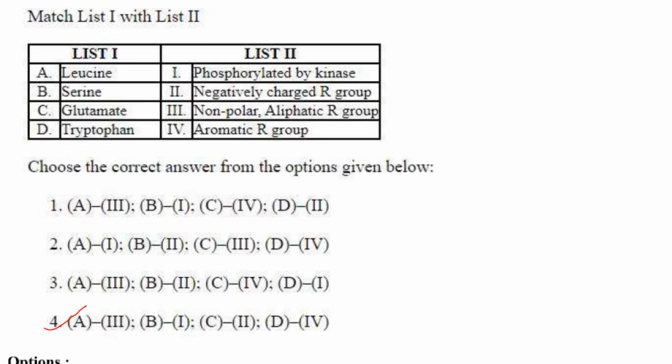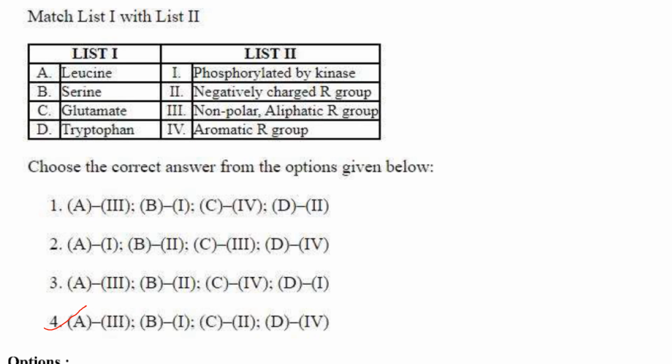Again match the following. Leucine. Leucine is what type of amino acid? It is a non-polar aliphatic R group. So A3. Okay, A3 is found everywhere except in 2. Then serine. Serine, if it is present in the active site of an enzyme, can be phosphorylated by a kinase.